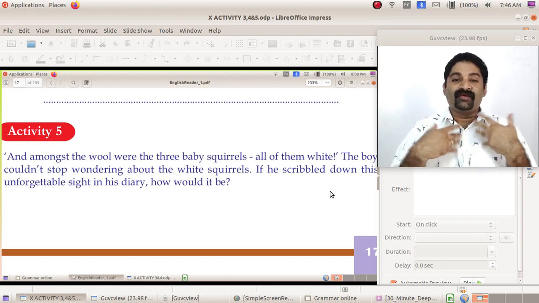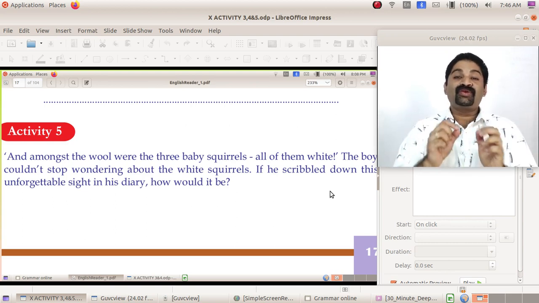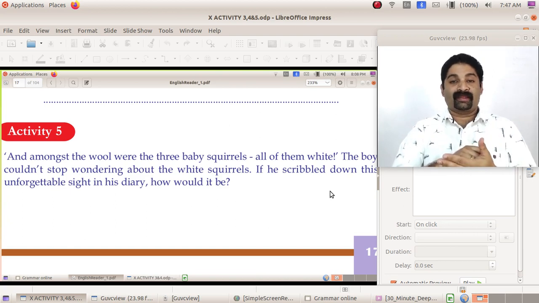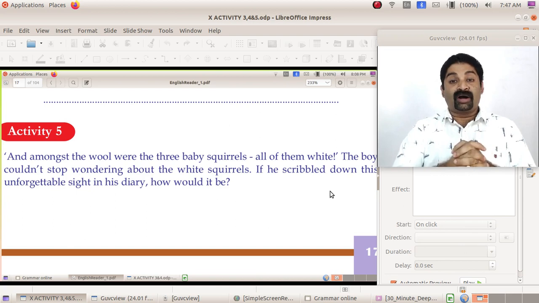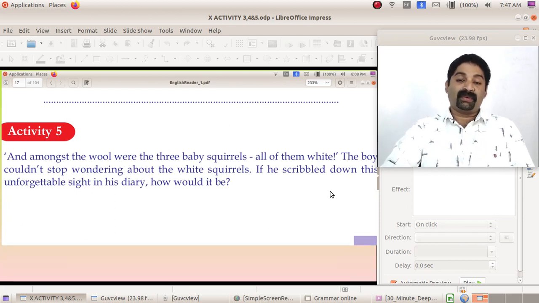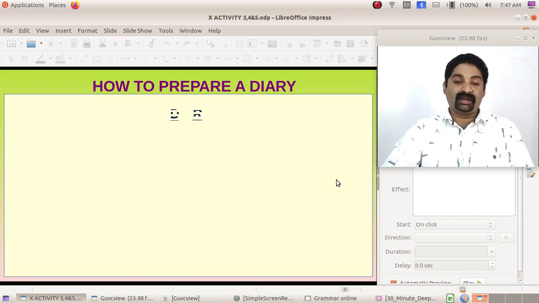So when he went to his room, he recalled all these events and he could not control his excitement. He took a diary and wrote it. He jotted down his feelings. So how would it be? Diary preparation. You have already learned it, but still we will see how to prepare a diary. You know the format.